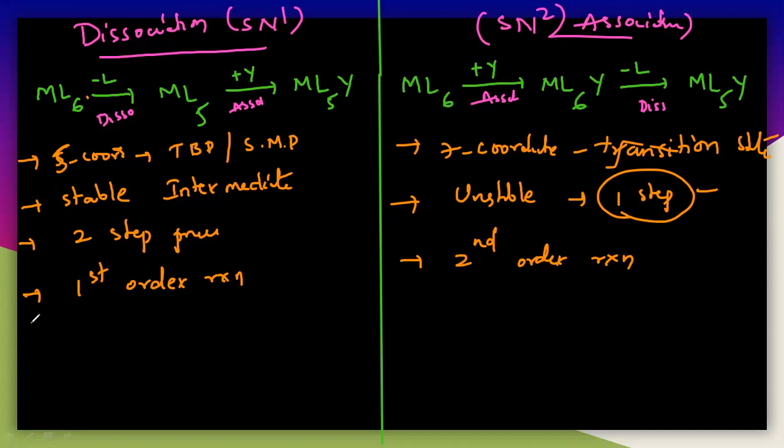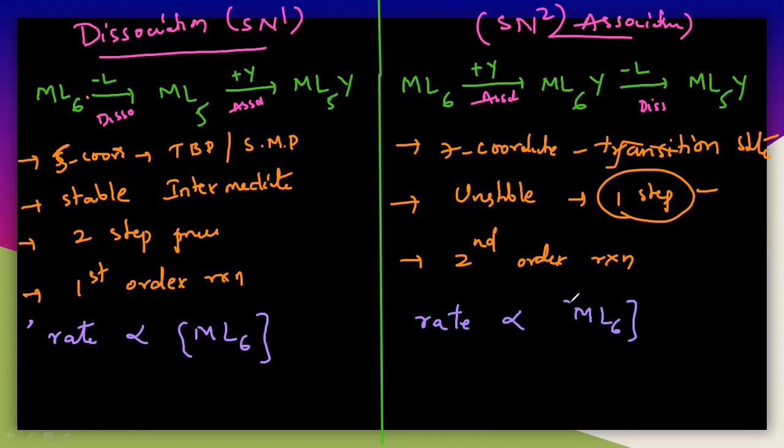A first order reaction is nothing but the rate directly depends on the concentration of Ml6, but here the rate depends on Ml6 and also the incoming ligand, which is Y. It means that if you take an excess of the concentration of Ml6, then you will get more product of this Ml5Y.